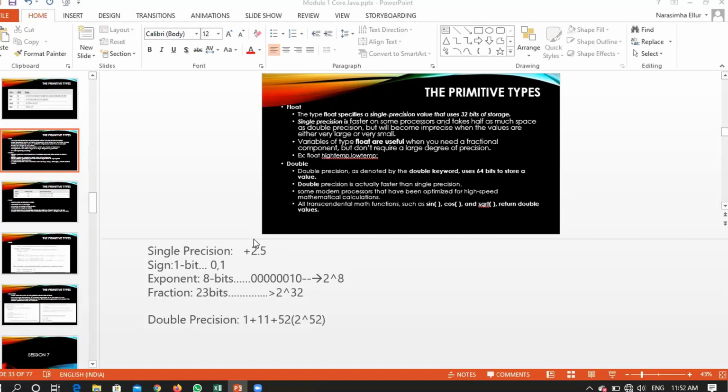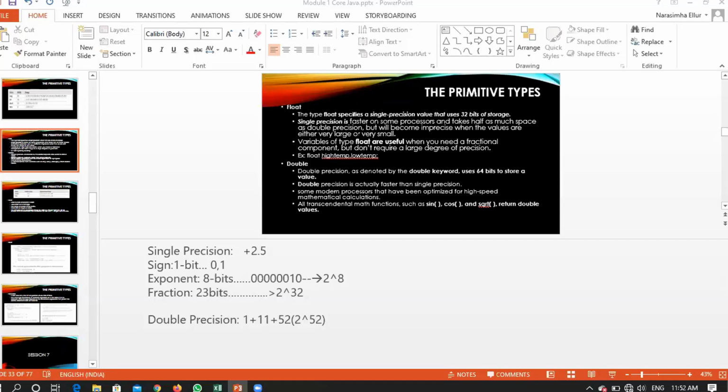Who will be using single precision and who will be using double precision? If you are declaring any variable as a float, then that variable will be using single precision. If you are declaring any variable as a double, then that variable will be using double precision. Clear? Sir, for plus minus, it will be indicated as 1 comma 0 at the starting.